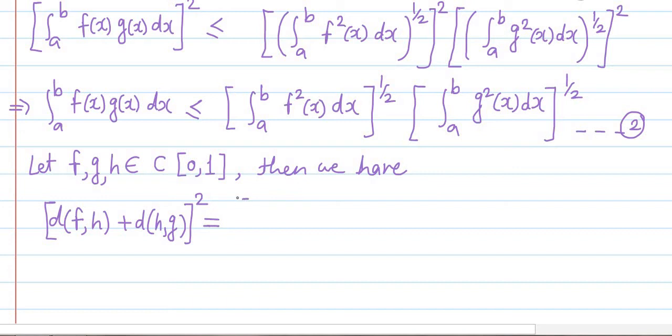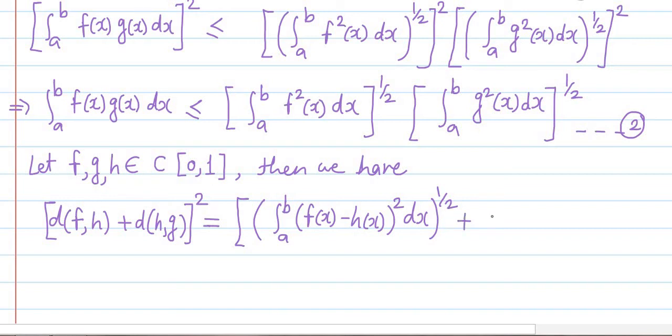So this is equal to the outer square bracket, integration a to b, [f(x) minus h(x)] whole square dx, and this outer bracket raised to 1 by 2. Okay, this much is the value of d of f comma h.